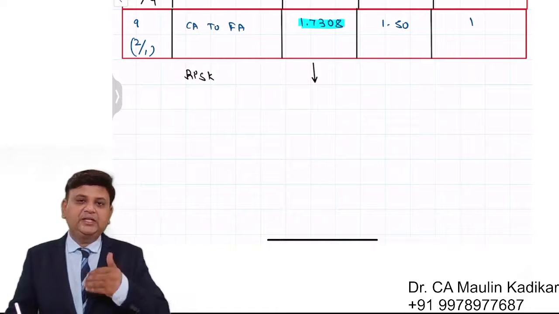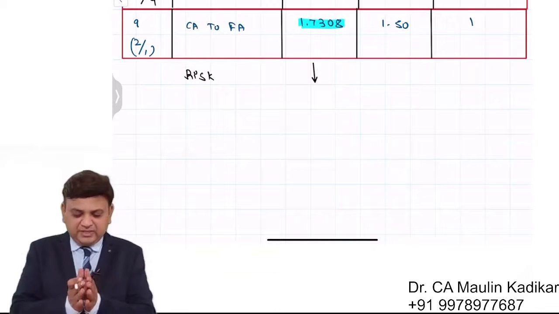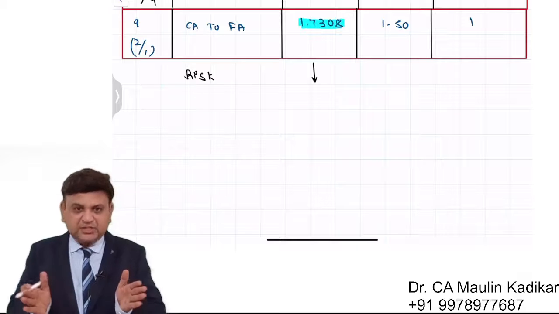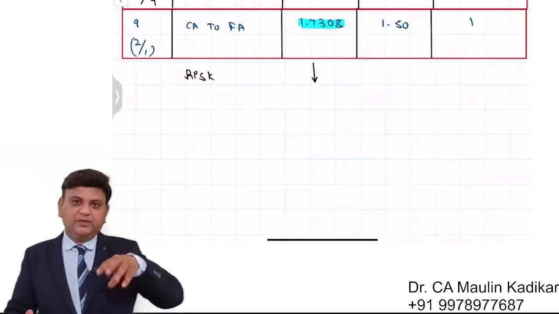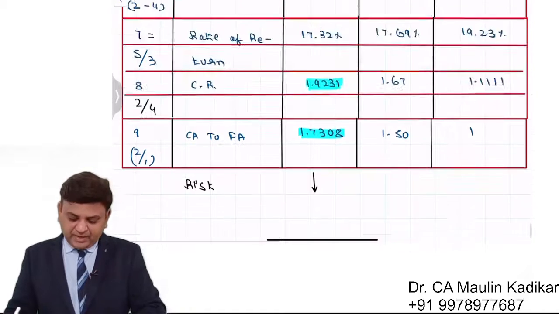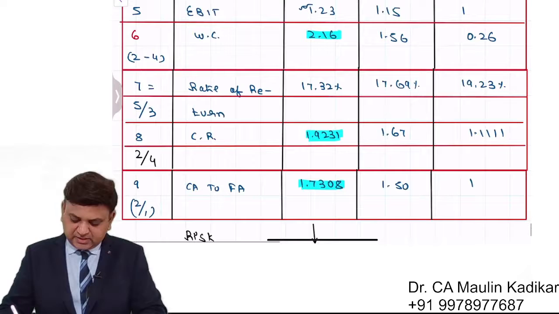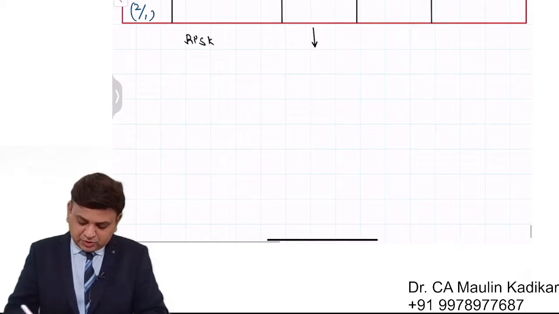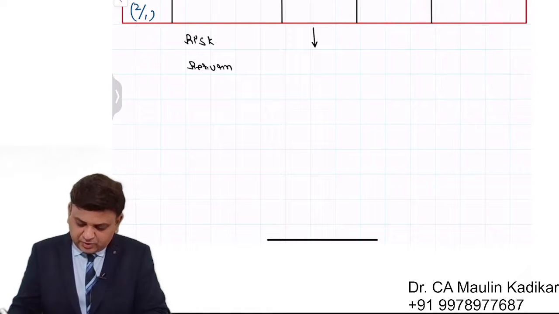However, everything comes with a price. So what happens? Say you are having more current assets in the business, more total assets in the business. Because of that, the rate of return of the company will fall down. And over here, we understand that the rate of return is lowest, it is 17.32%. So return is also going to be lowest.